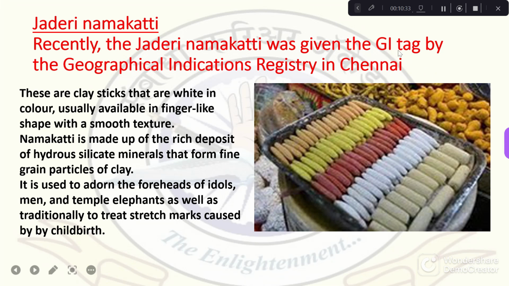So what is a GI tag? Geographical indication tag is a sign which is used on a product that has special qualities because of its specific geographical origin. That is, the product has special qualities because it originated in a particular region. Because it originated in a particular region, the product has certain special qualities because of which the GI tag is given.